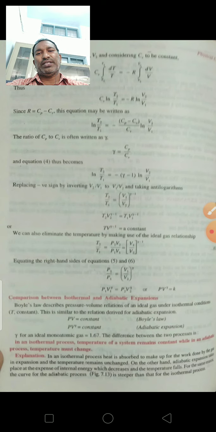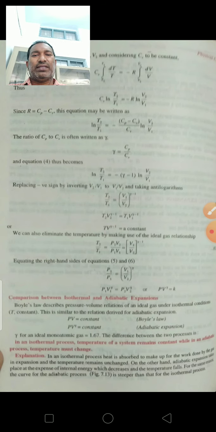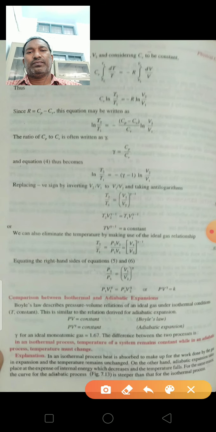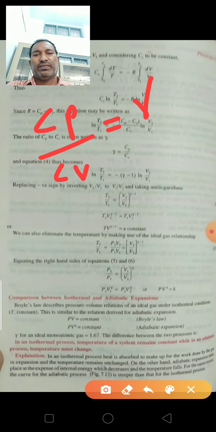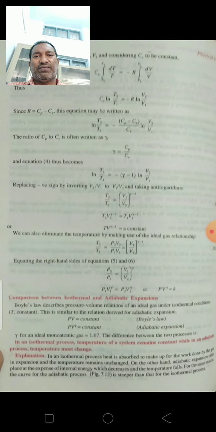The ratio of Cp by Cv is often written as gamma.